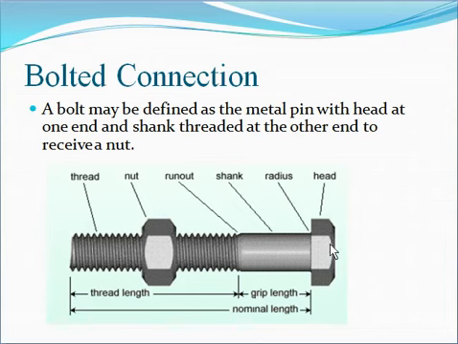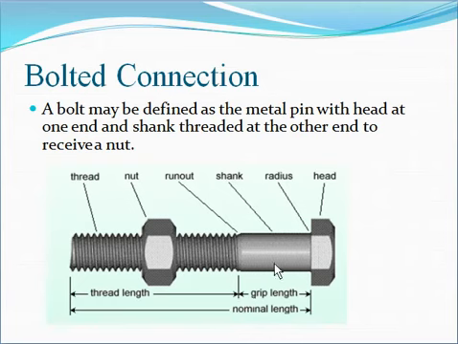See the various parts here. This is the head of the bolt. Now this part is the radius. This is the shank portion. This one is the grip length.